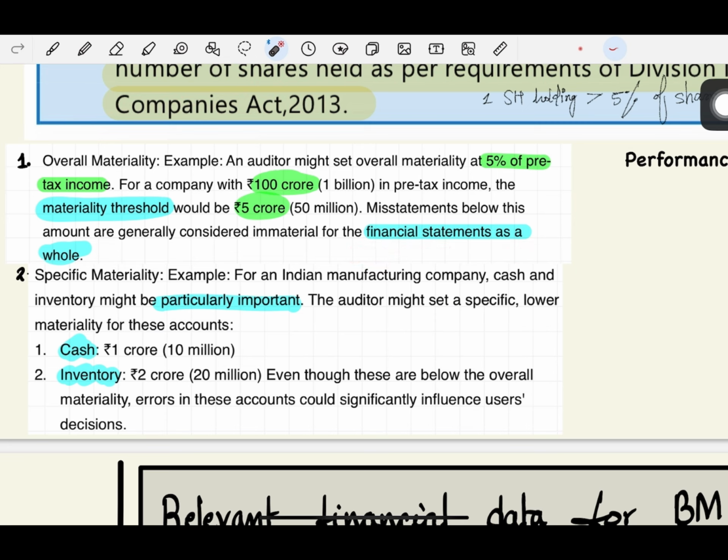Now, what is specific materiality? In some cases, a company might have a few important areas. For those important areas, a specific threshold can be set. For example, for an Indian manufacturing company, cash and inventory might be particularly important. Its most important areas are cash and inventory. Then the auditor might set a specific lower materiality for these accounts. So apart from the overall materiality, for these areas he will set a lower materiality level because these areas are particularly important. For example, for cash he might set 1 crore, and for inventory 2 crore, which is lower than the overall materiality. So this is about overall materiality and specific materiality.